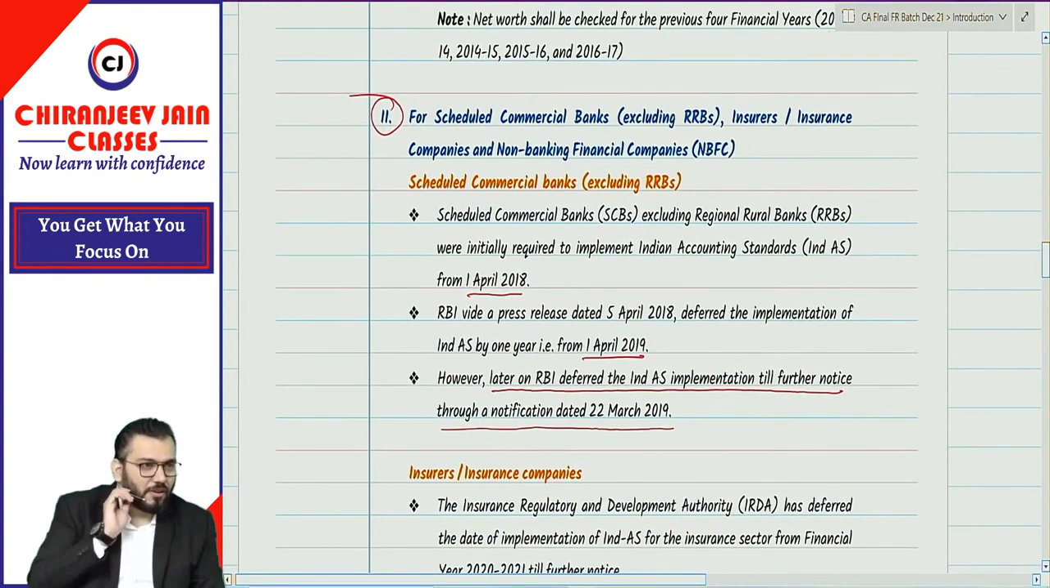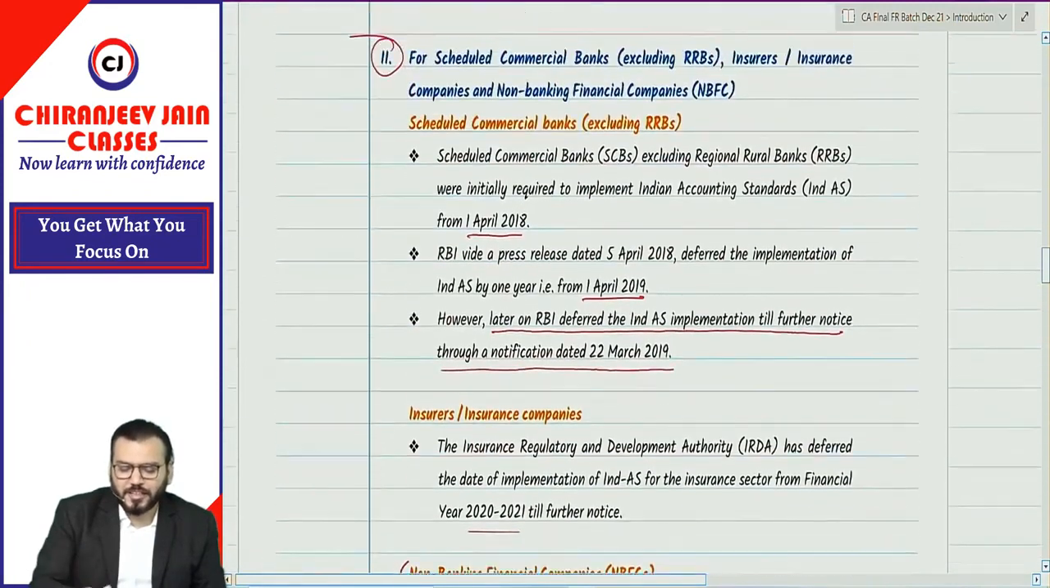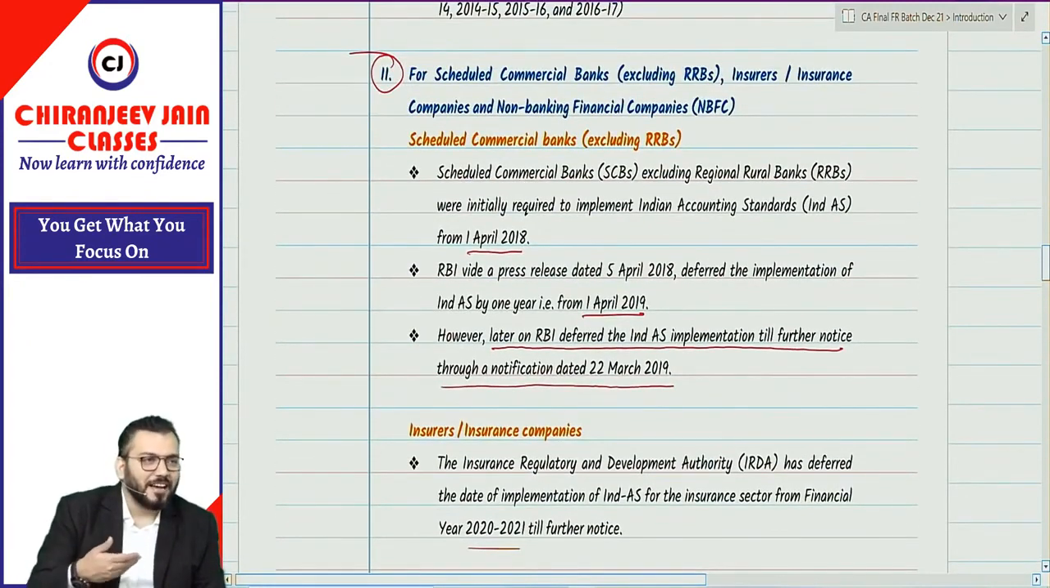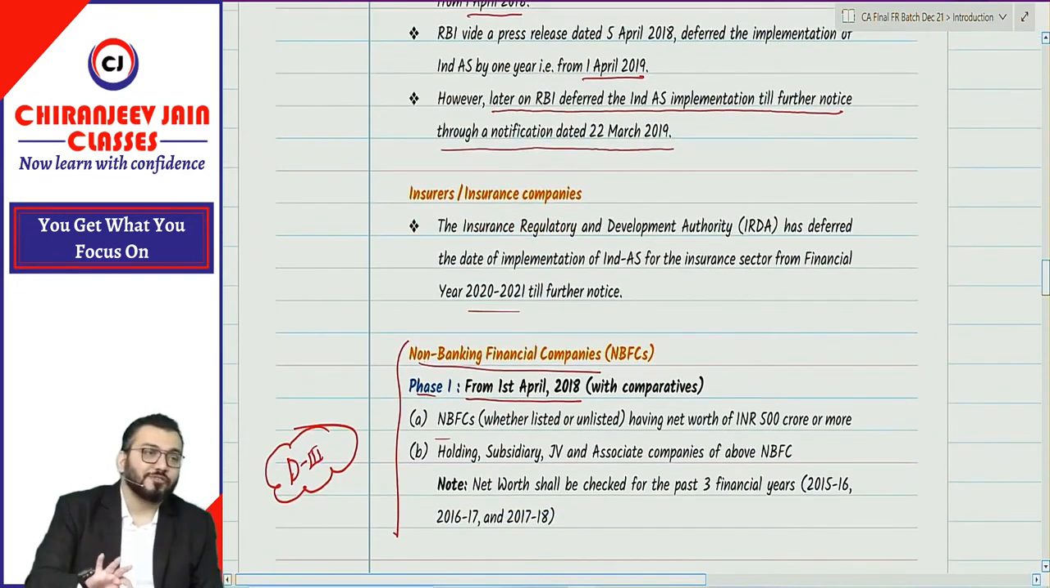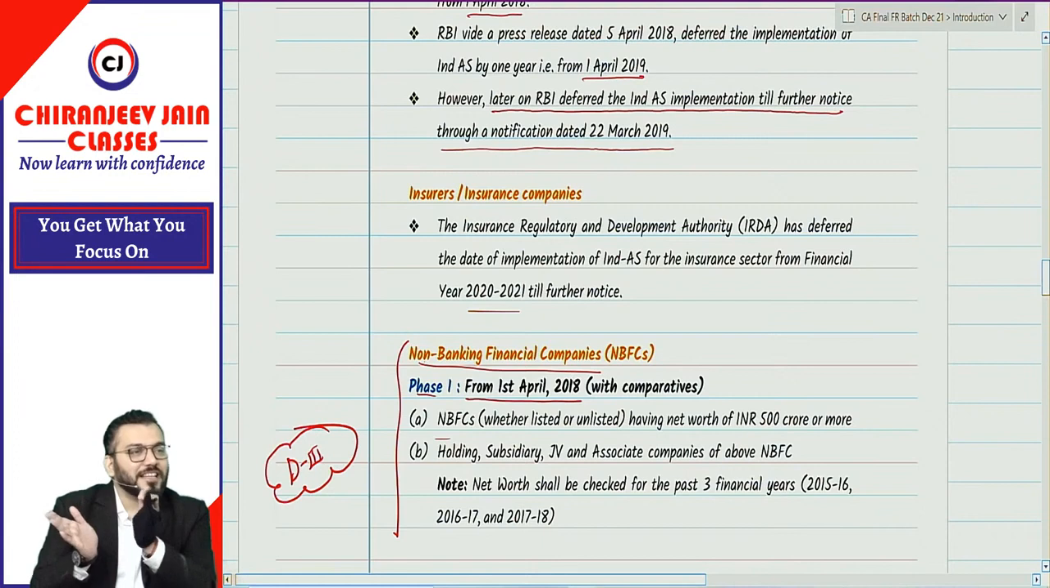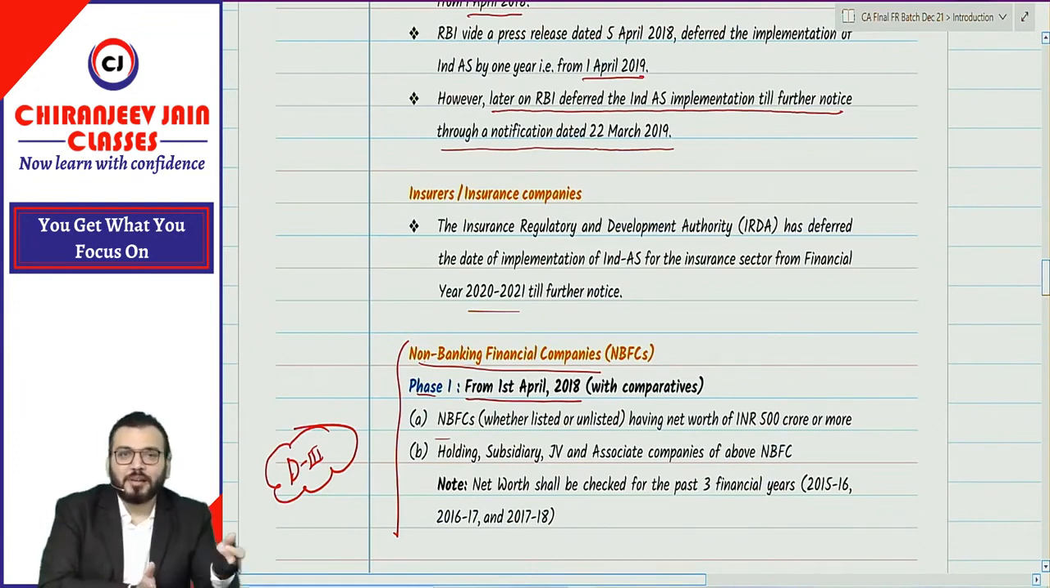Then application of Ind AS came for scheduled commercial banks, insurance companies and NBFCs. We have understood that till now for scheduled commercial banks, the application has been deferred. Correct? Initially it was from 1/4/2018, then deferred to 1/4/2019, then now deferred for the time being. Similarly for insurance companies it is deferred. Means for insurance and banking companies, till Ind AS is applicable, we are applying the specific act. For banking companies we apply the Banking Regulation Act. For insurance companies we apply IRDA.